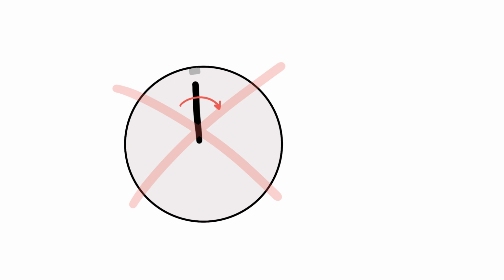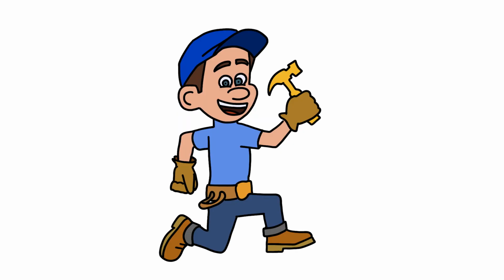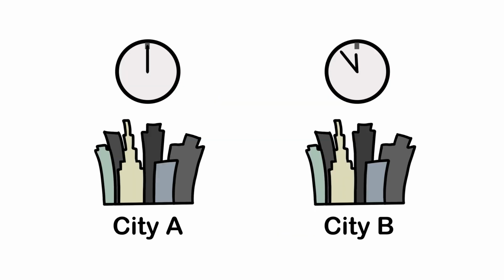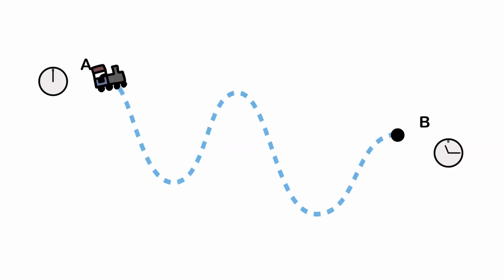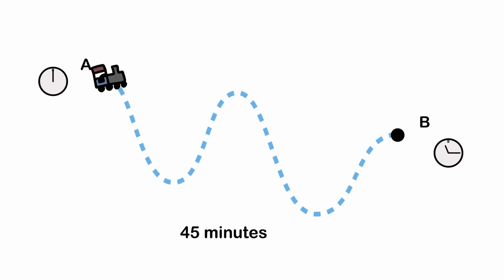There are 2 ways to handle this. The first one is to say that local changes are just not permitted. The second one is to alter our model. If we choose to alter our model, and say that we indeed choose this, then we need extra information. In addition to knowing the time in city A and city B, we now also need to know how the time convention changes when we travel between cities. Taking into account that in moving from city A to city B, there is an inherent time difference of 45 minutes, we can correct our model for this.